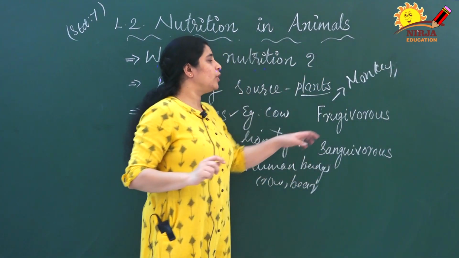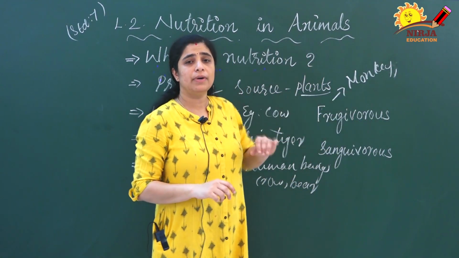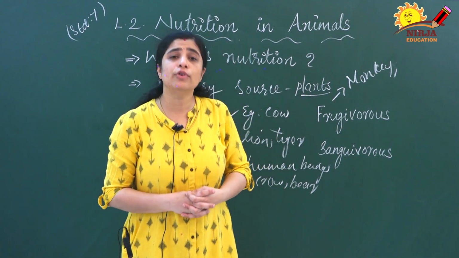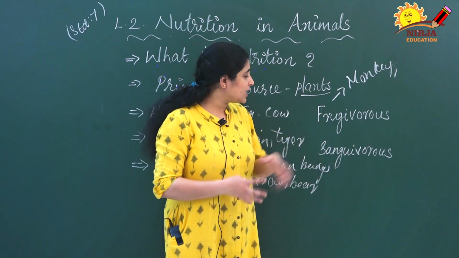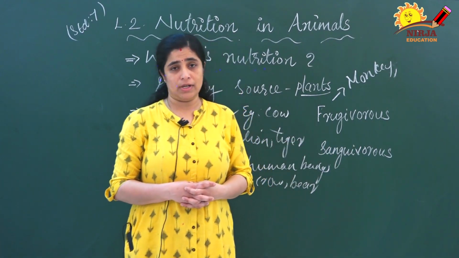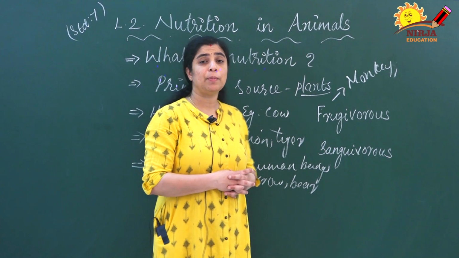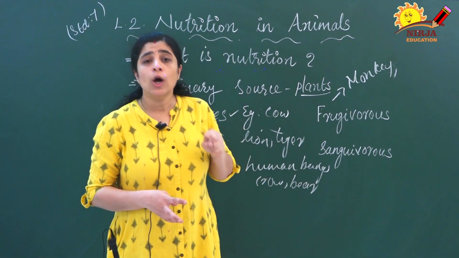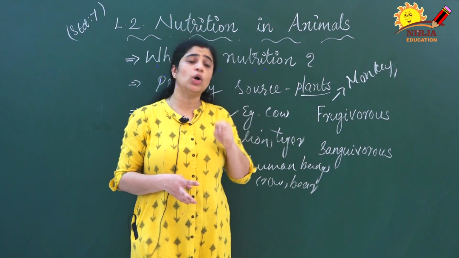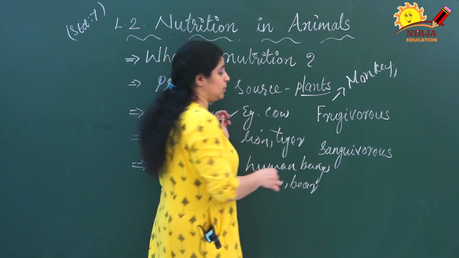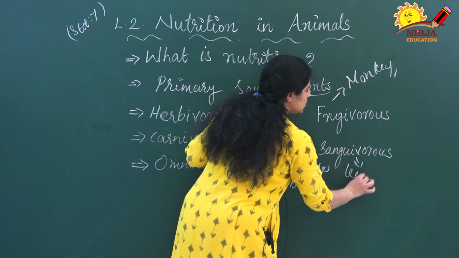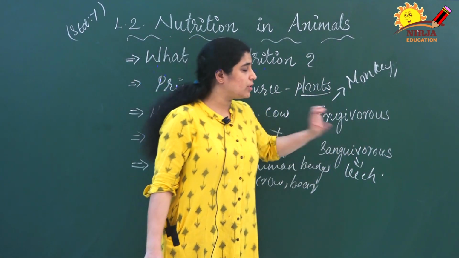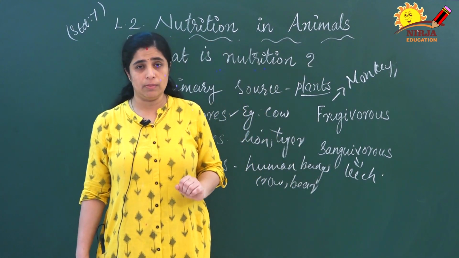Monkey is an example for frugivorous animals, and some of the birds eat fruits only, so they are also examples for frugivorous animals. And the next one is sanguivorous animals. Sanguivorous animals means the organisms that suck the blood from the host. Example is leech. Leech, mosquito, all those are examples for sanguivorous animals.